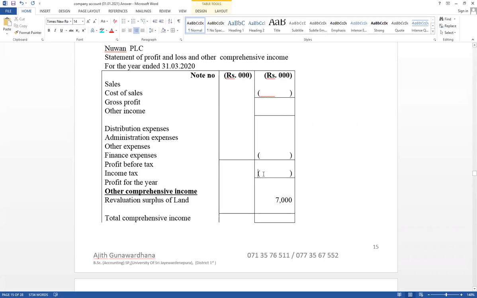As well as income tax, here 100,000 should be included. It has been calculated already. Try to recognize how to prepare the statement of profit and loss and other comprehensive income. All other information is available in the trial balance. Start from the beginning of the trial balance. Sales should be included here after deducting sales return.